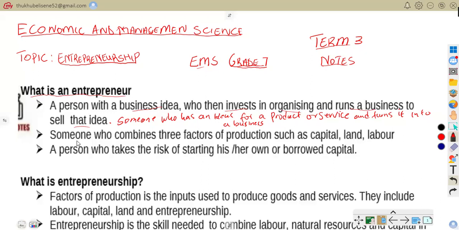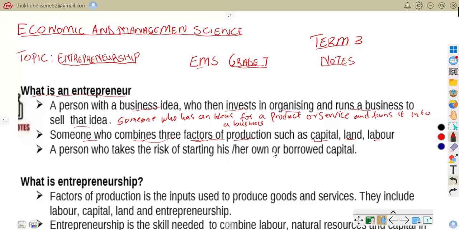Also, it says an entrepreneur is someone who combines three factors of production, such as capital, land, and labor. So it means he brings together land, labor, and capital to produce goods and services.